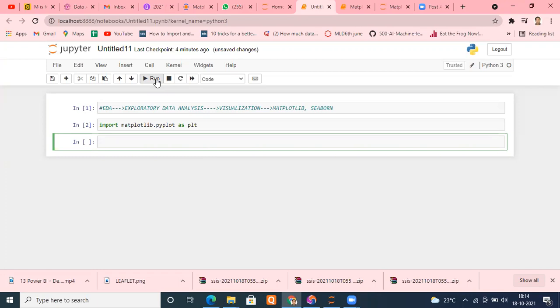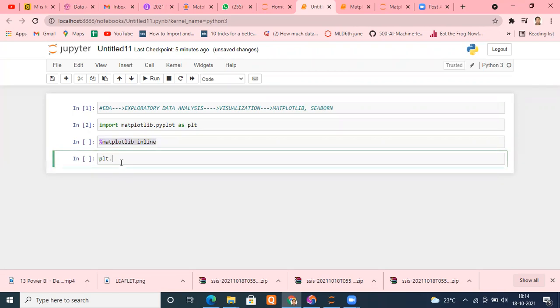After that, there is one line, sometimes mandatory: the percentage sign, and type matplotlib, then space, and type inline. I will tell you what it does. In the latest Anacondas it is not required, but sometimes it is. If you don't use this line, percentage matplotlib inline, then every time you want to show any graph or visual, you have to use the command plt.show again and again.